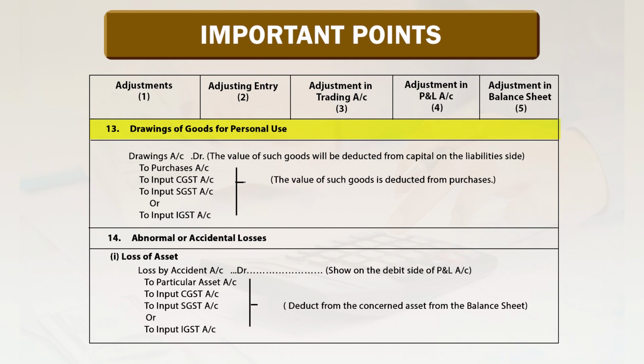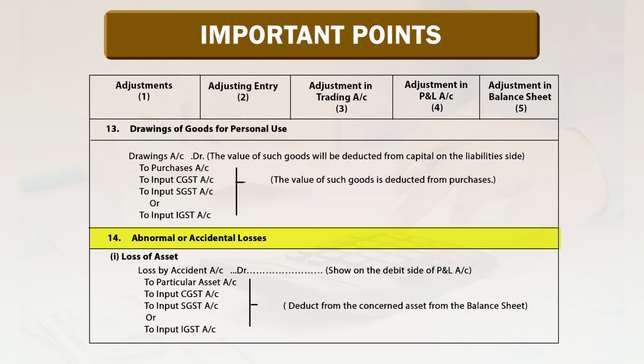13. Drawing of goods for personal use. Drawing account debited, the value of such goods will be deducted from capital on the liability side. To purchase account, to input CGST account, to input SGST account or to input IGST account. The value of such goods is deducted from purchase.